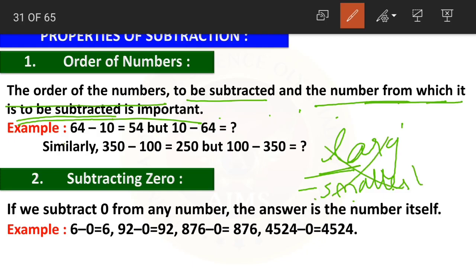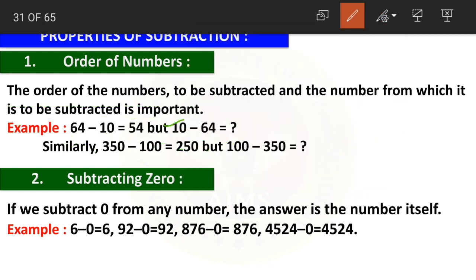Here they are given two examples. See, 64 minus 10 is 54. Okay, larger minus smaller. But what happens if I change the order? 10 minus 64 is equal to what? We cannot answer because here 10 is the smaller number and 64 is the larger number. It is not possible to subtract these two. So the order of the numbers is important in subtraction.